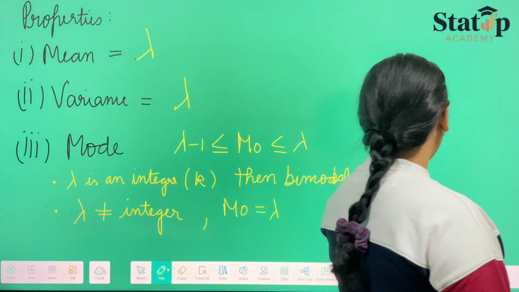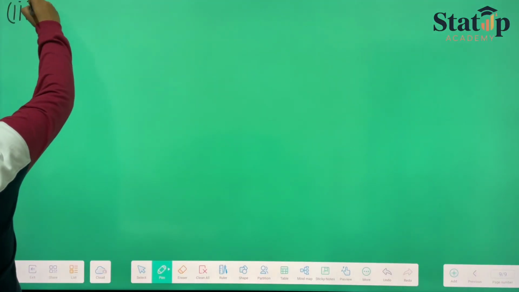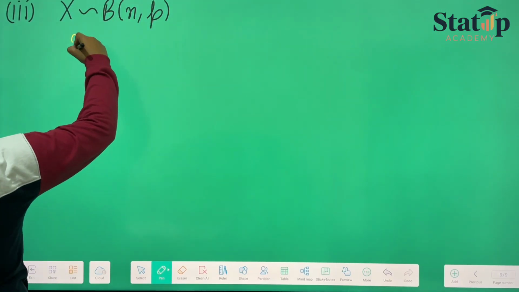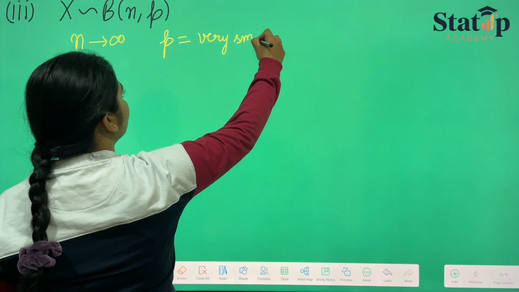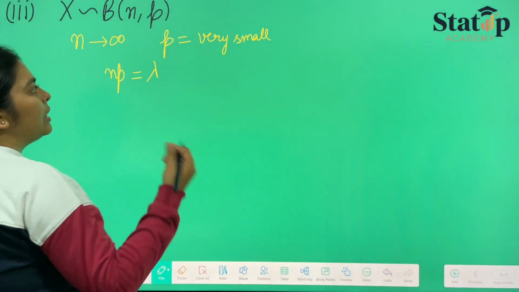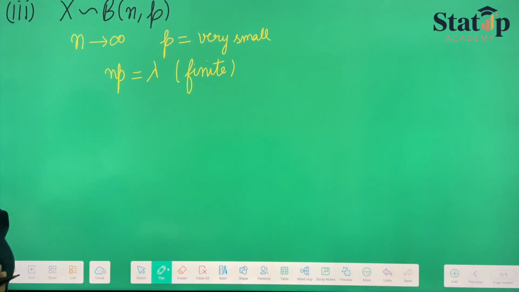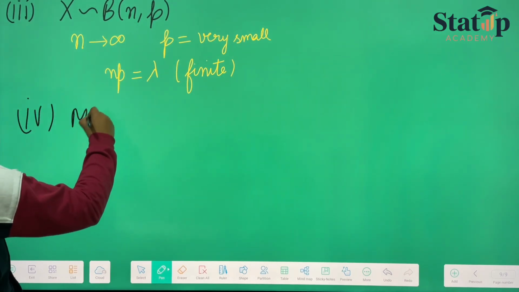This is the same theory as binomial distribution. Why is it the same as binomial distribution? If x follows binomial distribution with n and p, and n reaches infinity and p is very small, then np when multiplied becomes a variable lambda which is finite, and hence we can say that the Poisson distribution is one of the cases of binomial distribution, or the limiting case of binomial distribution.